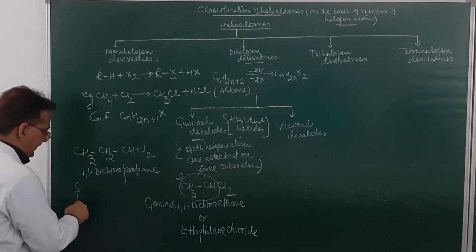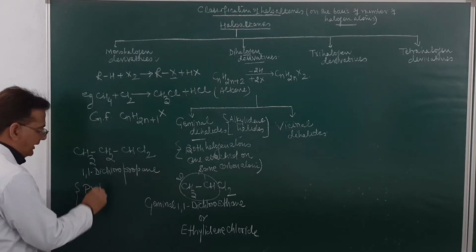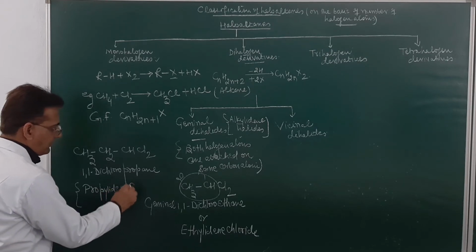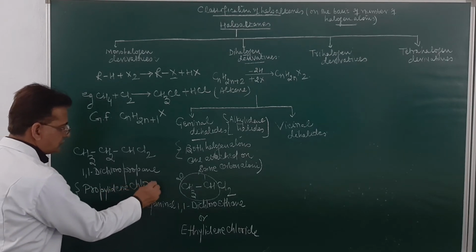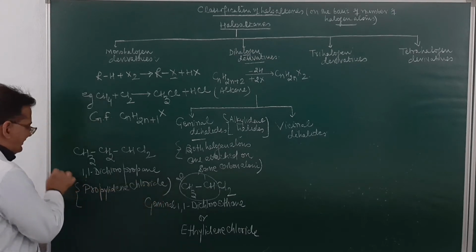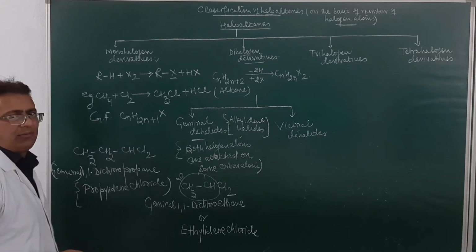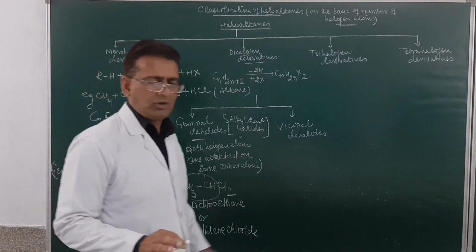Or we may call it propylidene chloride. You may also write down the geminal word over here. Geminal is just an indication that both the halogen atoms are attached on the same carbon atom. Am I clear or not?